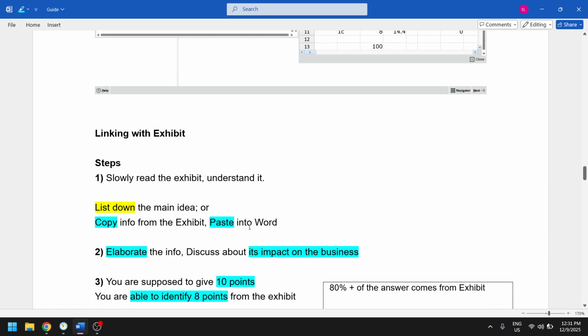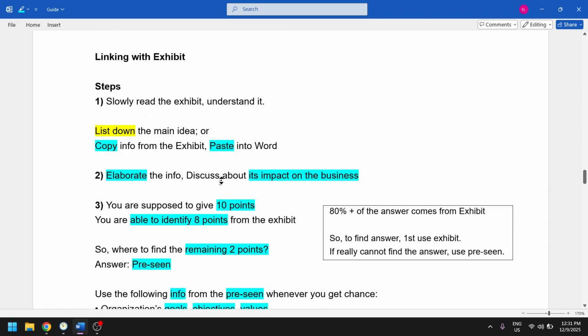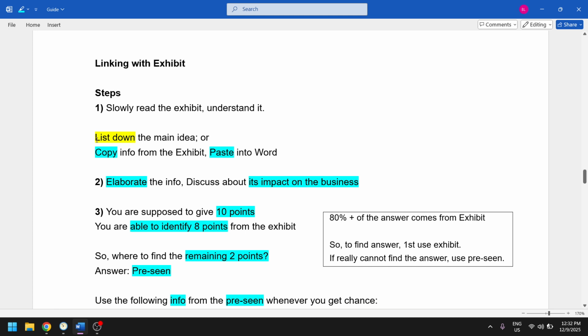So then we link with the exhibit. We list down the main idea, or we can copy and paste. Then we elaborate the info and discuss its impact on the business.